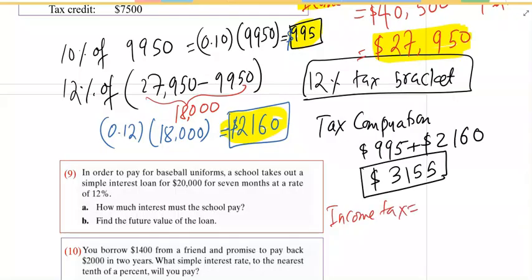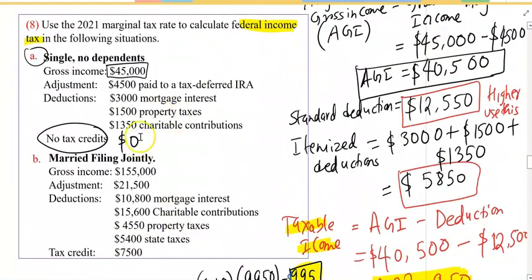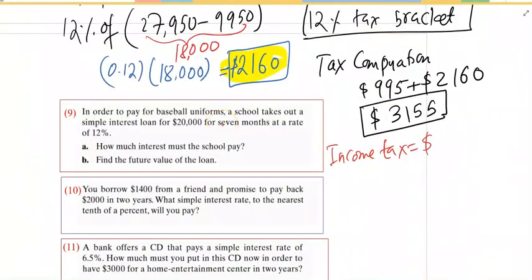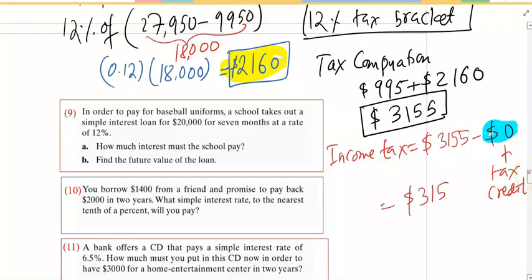Income tax equals to tax computation subtracted tax credit if there is some, but there is none. Therefore, you have same income tax as tax computation, because you subtract 0. Notice that this is the tax credit. Okay, this is the tax credit. You always subtract tax credit from tax computation, and the income tax is going to be $3,155. That's the answer for part A. Okay.